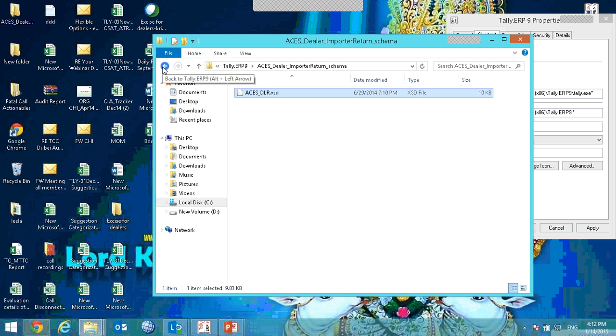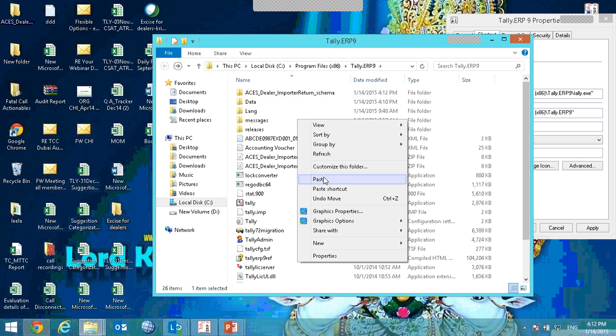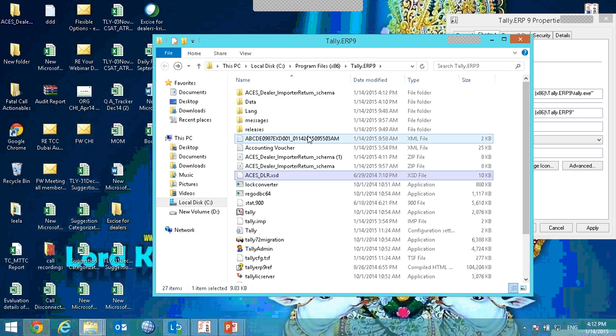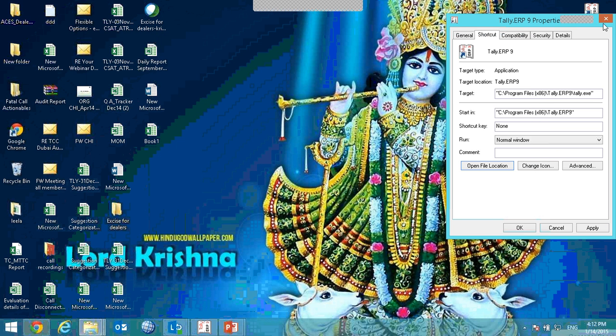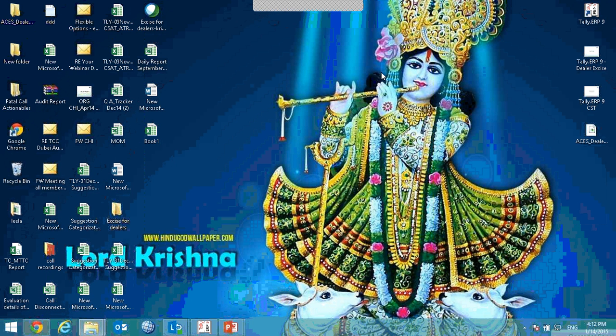This XSD file, you should place it in the same location where that exported file from Tally is there. This is the exported file from Tally, and this is the XSD file. Okay, so this is step 2. You will download the schema file from the Excise website, extract it and paste it in the same location where the exported file of Tally is available.